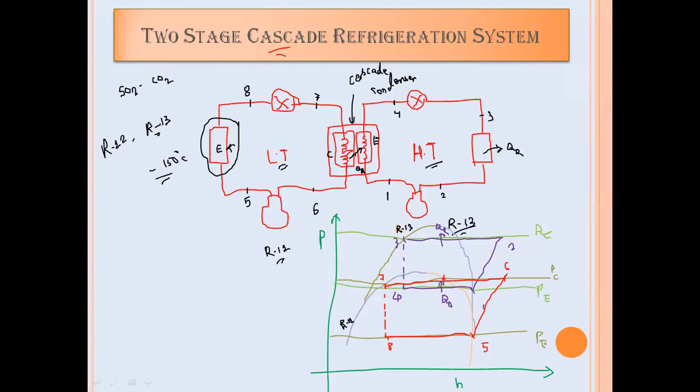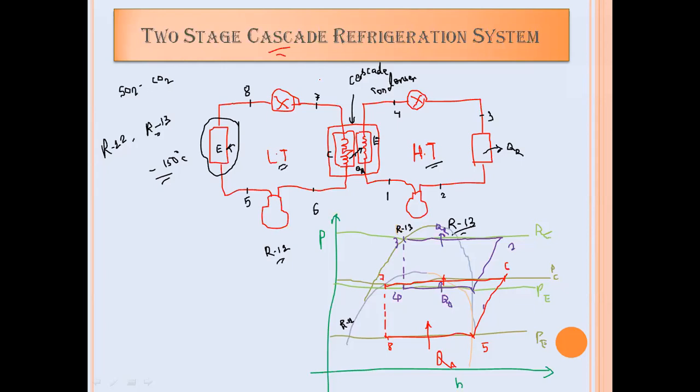The evaporator process is 8 to 5. During the 8 to 5 process, the lowest temperature will be obtained. So this will be called a two-stage cascade refrigeration system.